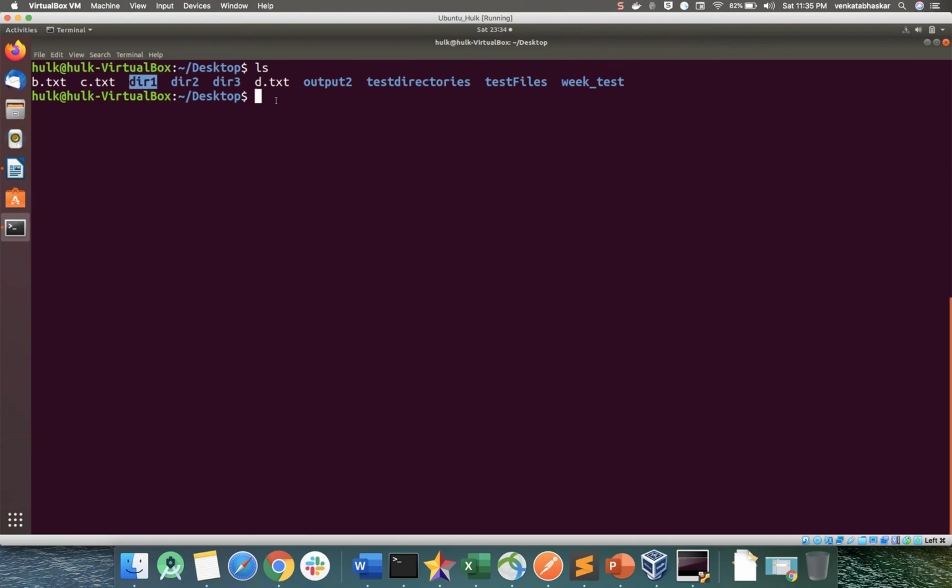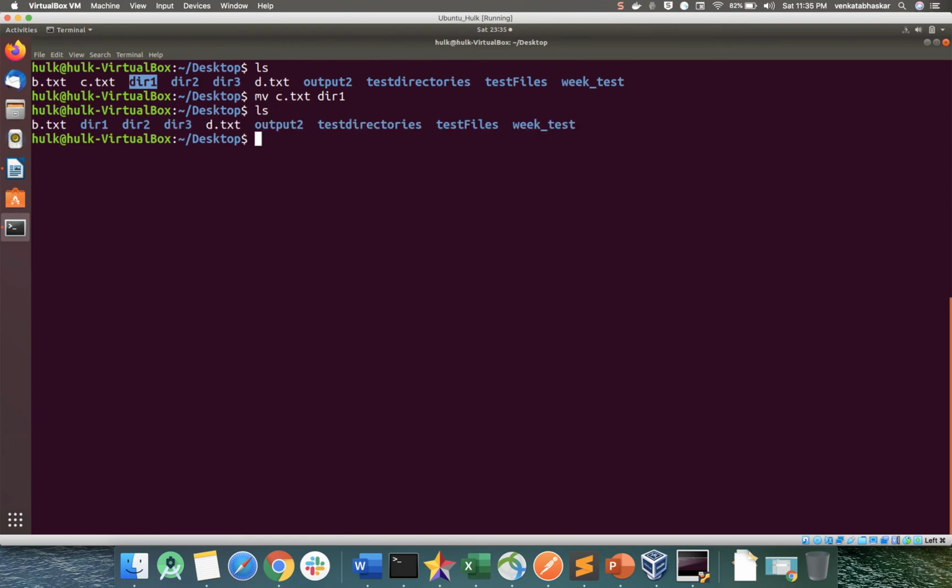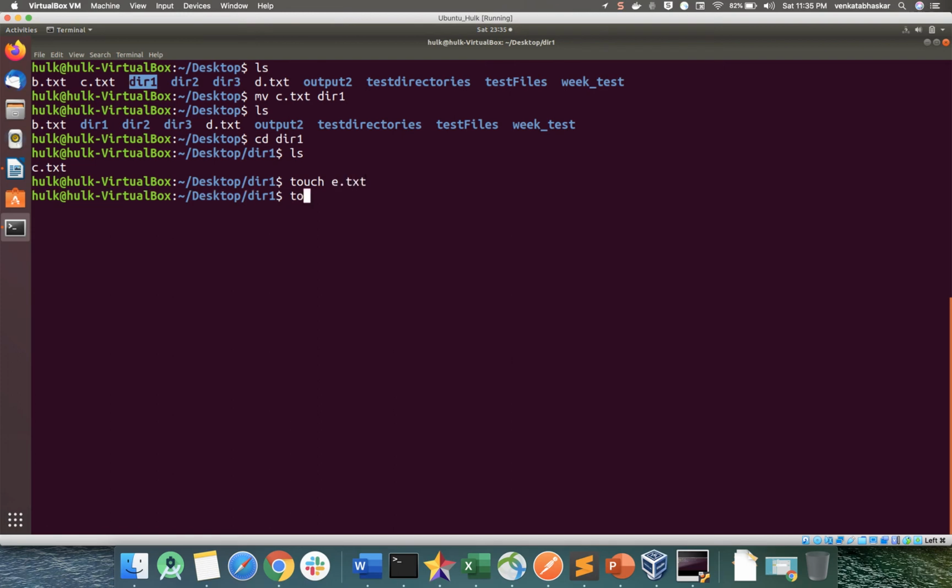As a first step, I will move c.txt to directory 1. The move command: mv c.txt to directory 1. If I do the ls command, now you can see it. If you go into directory 1, you have c.txt, and I will create two empty files here, touch e.txt and touch f.txt. If you see here with ls, in directory 1 I have 3 files.